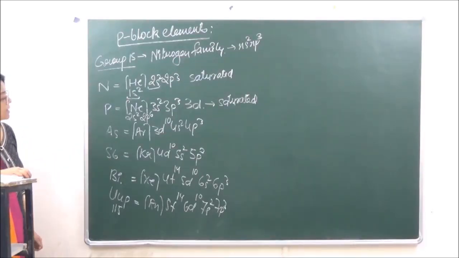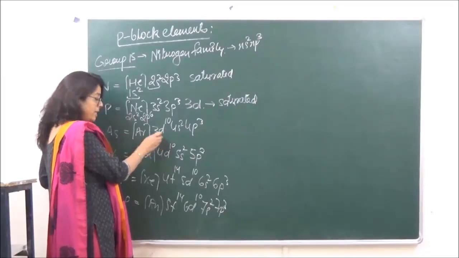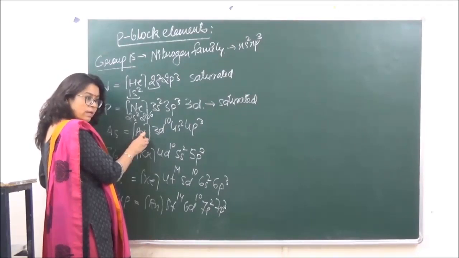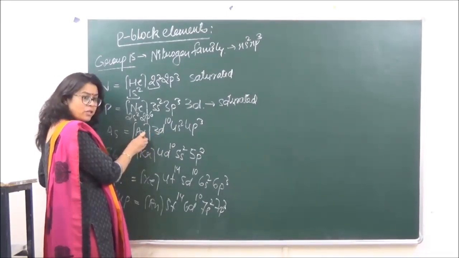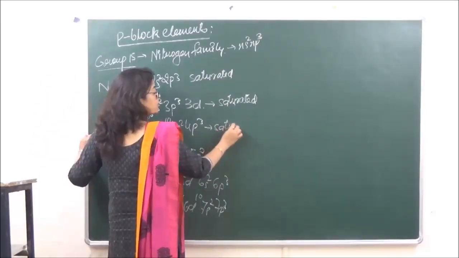In case of arsenic, how many electrons are there? 3d10, right? And in addition we will have 3s2 3p6. That makes it 18 electrons in the penultimate shell, right? So again, this is also going to be saturated.